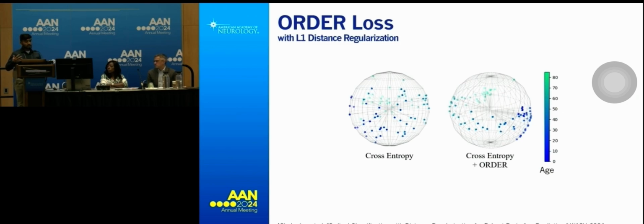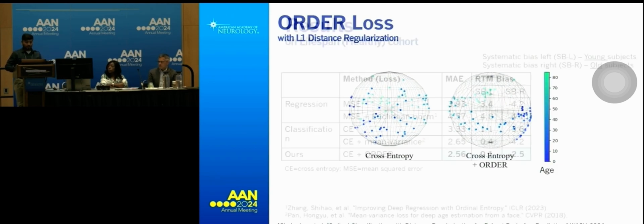This is how the deep learning model sees samples in its high dimensional embedding space. On the left-hand side, the sphere is from the classical classification model using cross-entropy loss. You can see all of the samples are pretty much scattered. It doesn't have any understanding of what young patients are, what old patients are. But when we use our loss function to train the model, it is actually able to learn a smooth trajectory going from young patients to old patients. So it has some relative understanding of what all of these age values are.